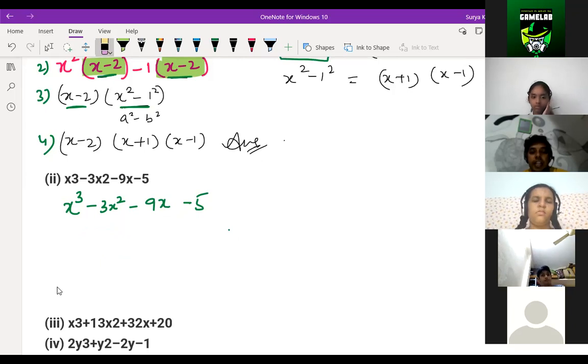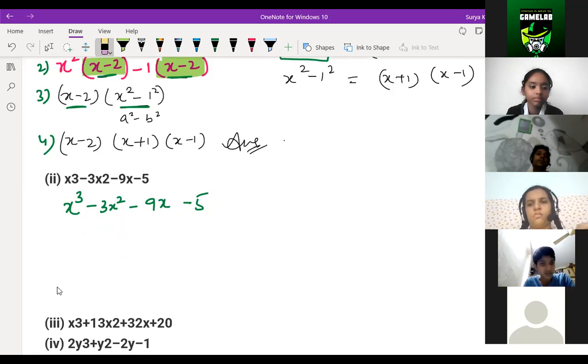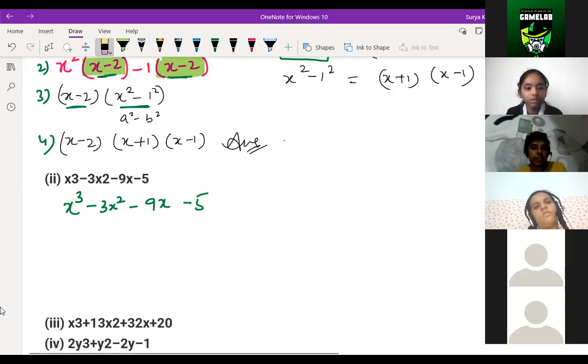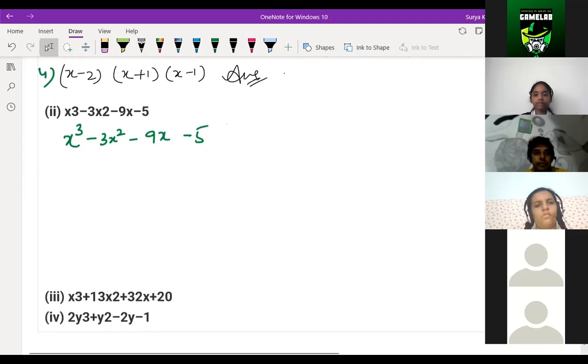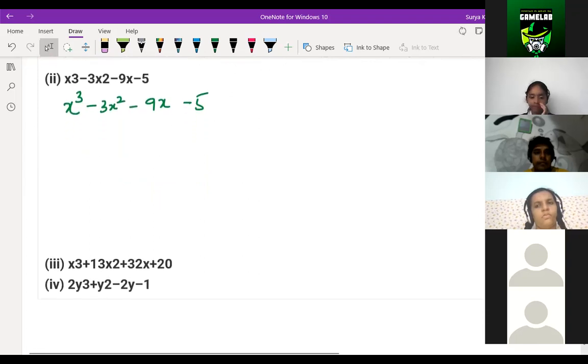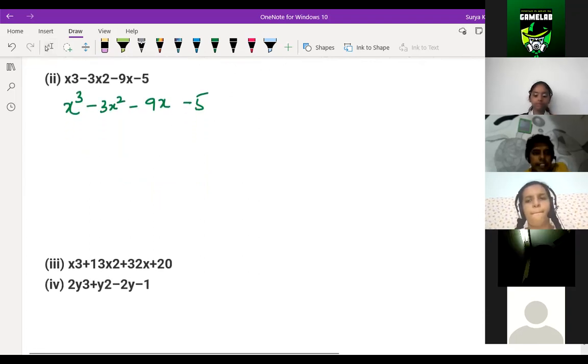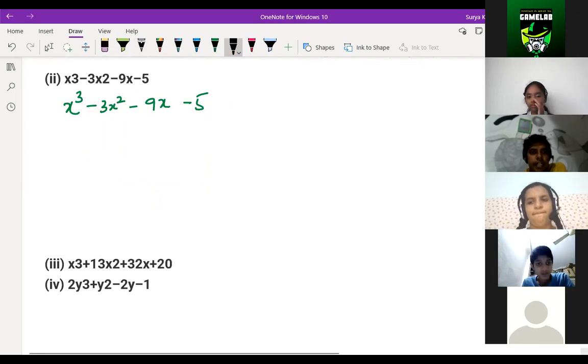Is it clear, Sriyanvi and Sai Charan? Yes, sir. Then what to do for this type of questions? Sriyanvi and Sai Charan, can you tell me? Sir, I think we need to multiply x cube into 9 minus 9x. You have to multiply x cube with 9x. What do you get? You get 9x to the power 4.